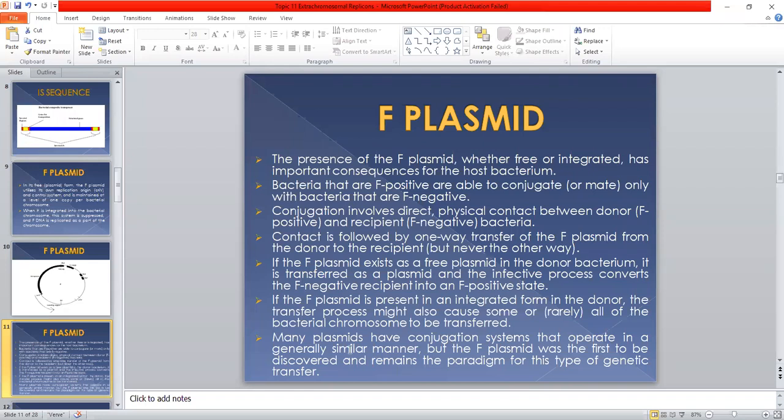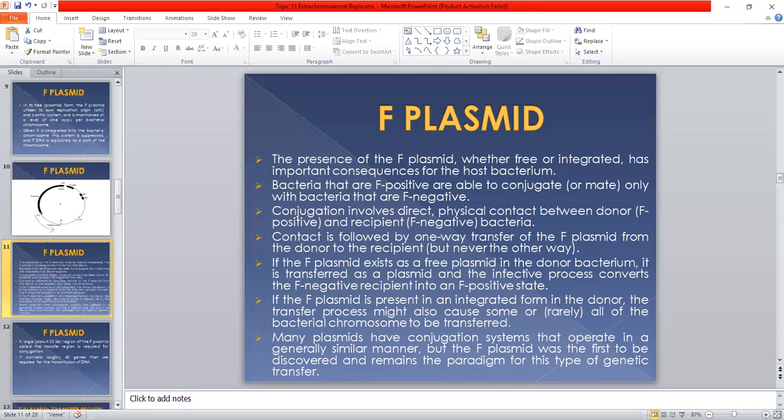Many plasmids have conjugation systems that operate in a generally similar manner, but the F plasmid was the first to be discovered. So many plasmids have conjugation systems similar to that of the F plasmid, but the F plasmid was one of the first to be discovered, and its system is used as an example or as a model for the conjugation process.